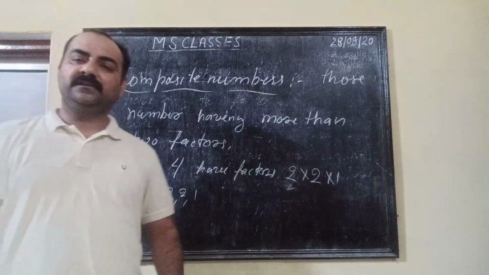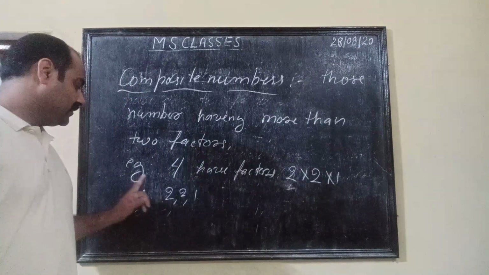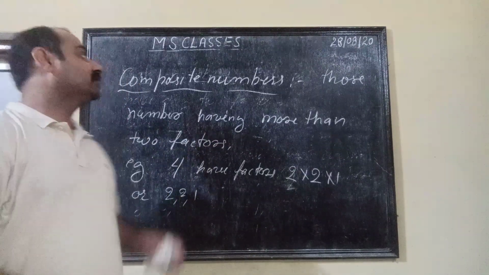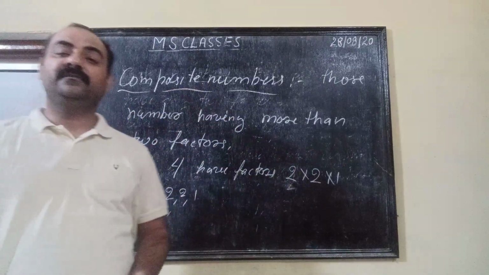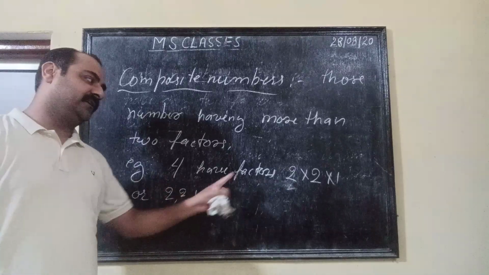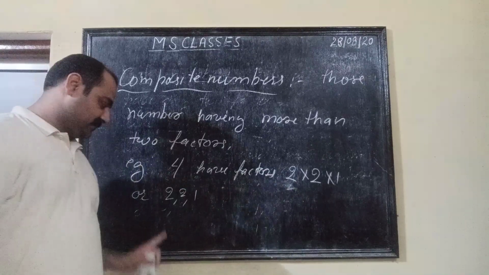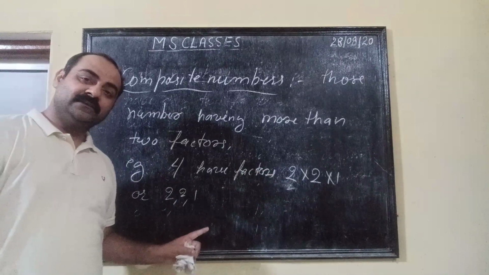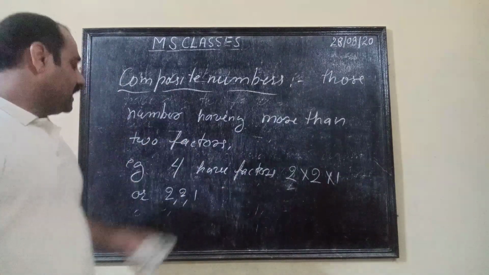So 4 has 3 factors. These factors are 2 comma 2 comma 1. So composite numbers are those numbers having more than 2 factors.